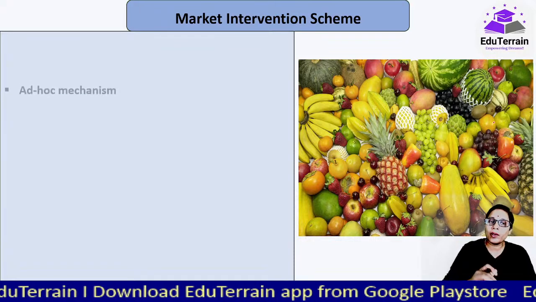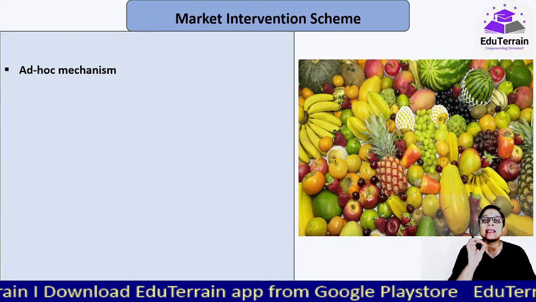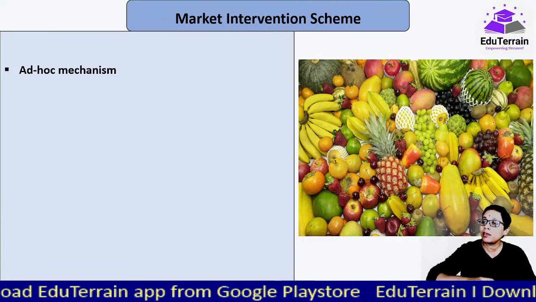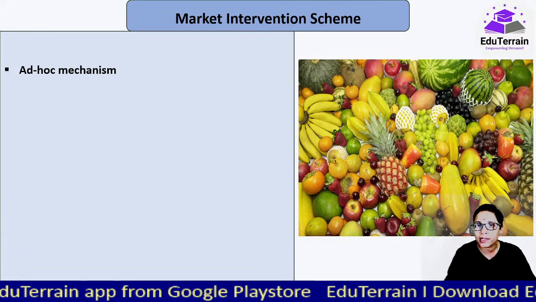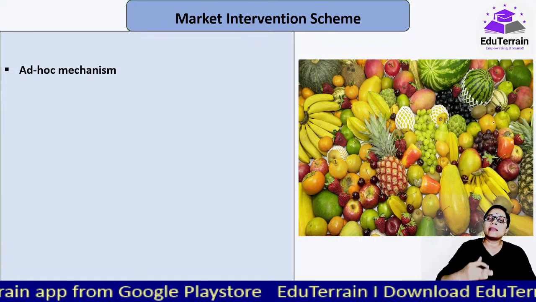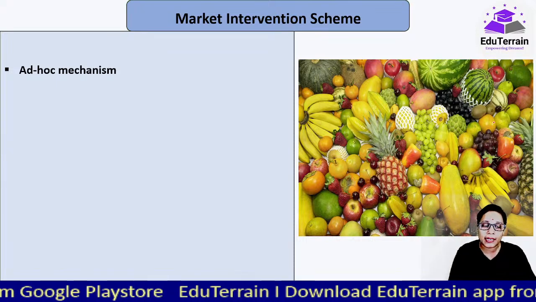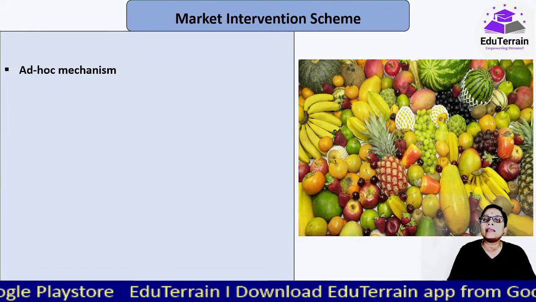Okay, now when we talk about this MIS, it is an ad hoc mechanism. It's not a permanent scheme कि नहीं होना ही होना जैसे MSPs का है. No, only at the request, when there is a glut in the market or when there is a price fall in the market, only then.